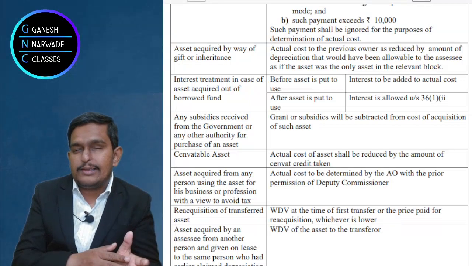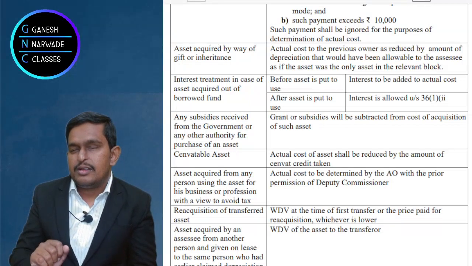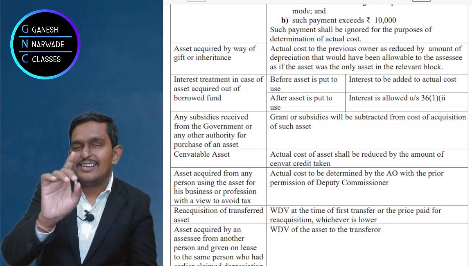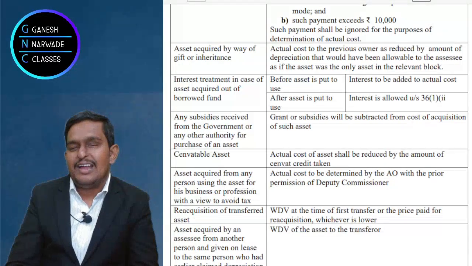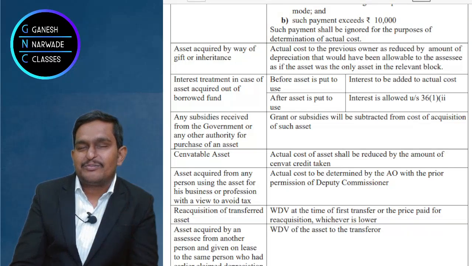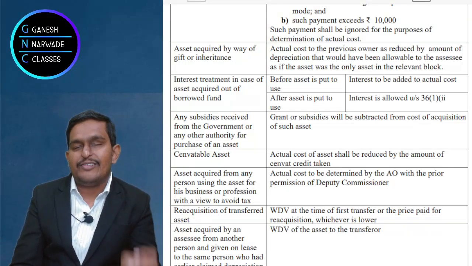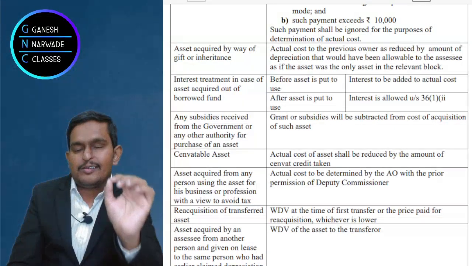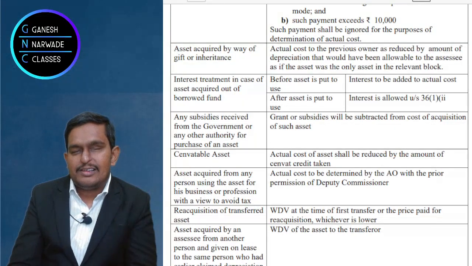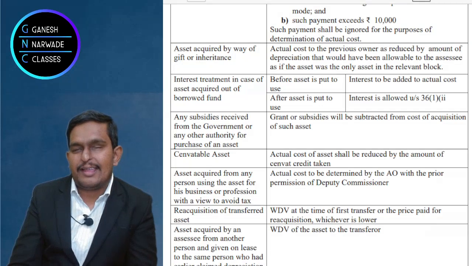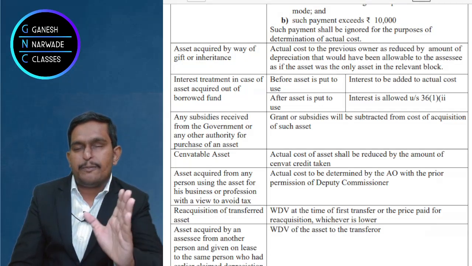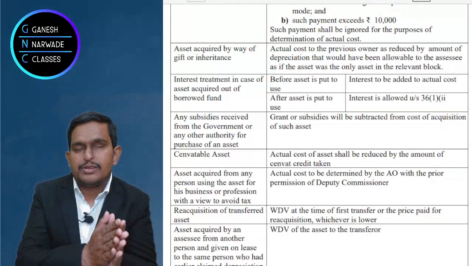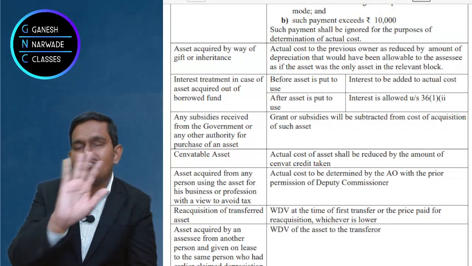Oh, a 1 crore worth asset, and they are showing 5 crores as the purchase price. Wait. The assessing officer will come and say, let me check. Then the assessing officer will value the asset and say this should be taken as the actual cost. He will say maybe 1 crore should be taken as the actual cost, and in your books of accounts for income tax purposes it will be 1 crore only, not 5 crores.